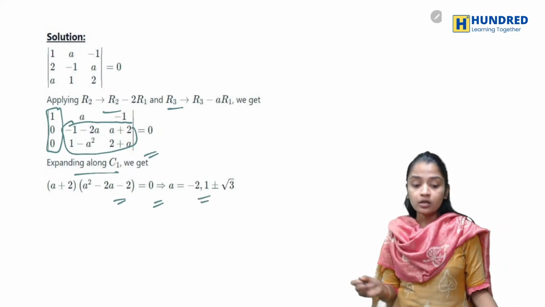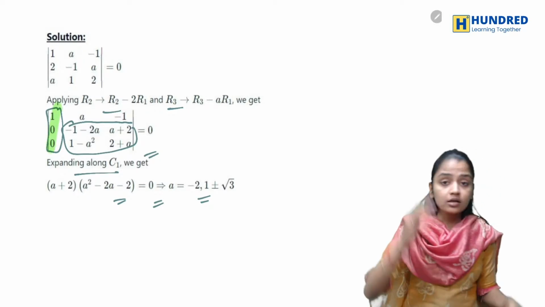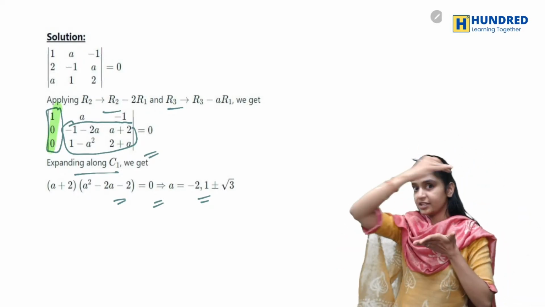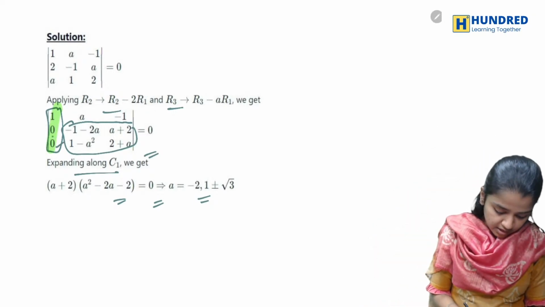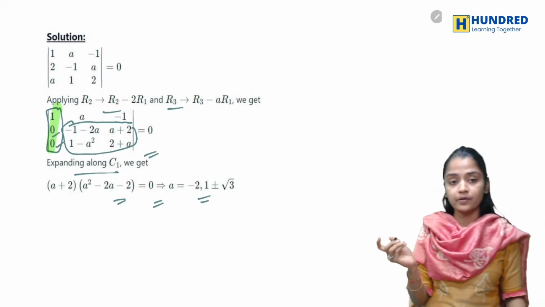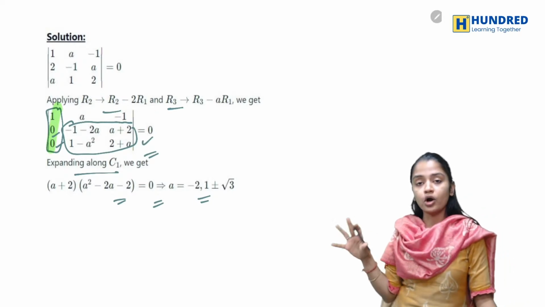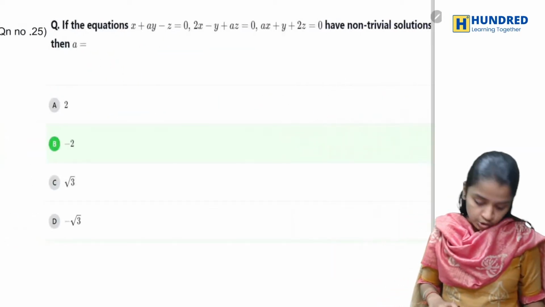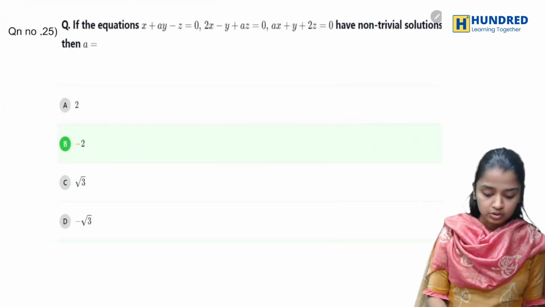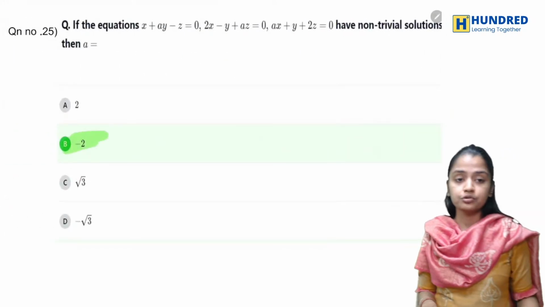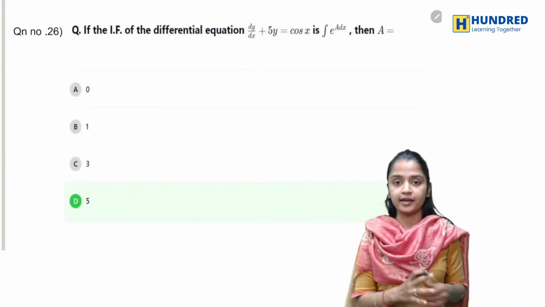Not generally we'll do R1, but I'm expanding along C1. Because this term and this term is 0, only the last term will be there. So that which I put in the box, only that you have to expand. Your answer is minus 2 into 1 plus or minus root 3. Instead of that, I don't have those terms, so I'm just writing it as minus 2 for finding my A.